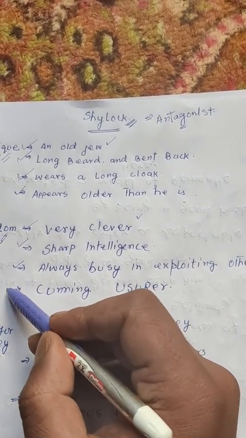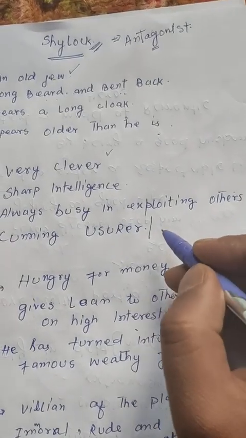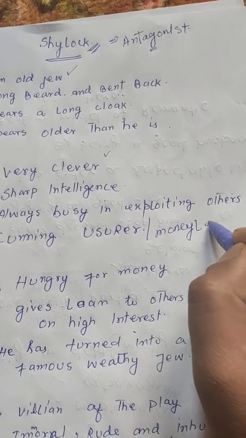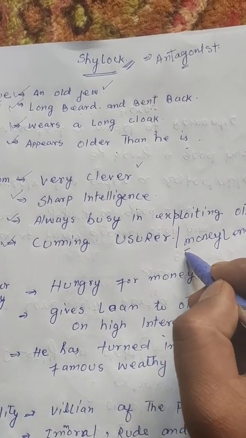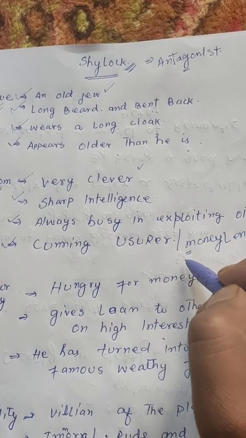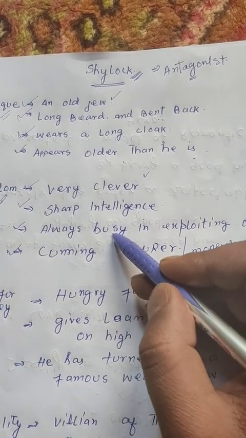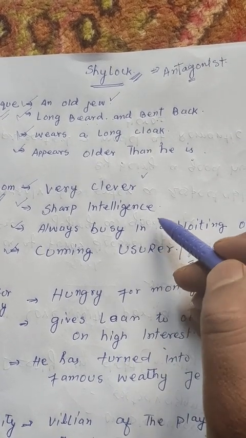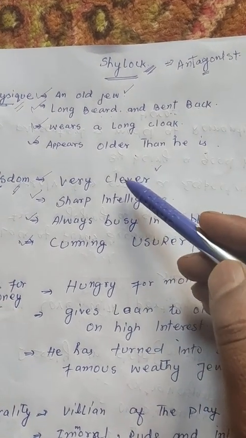He's a cunning usurer, a cunning money lender. He lends money to the Christian merchants at high interest. His mind is full of tricks and techniques for exploiting others.